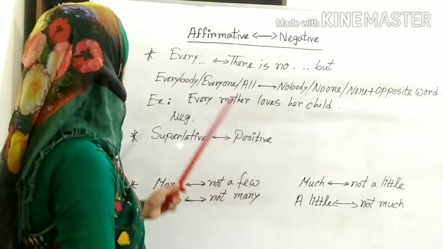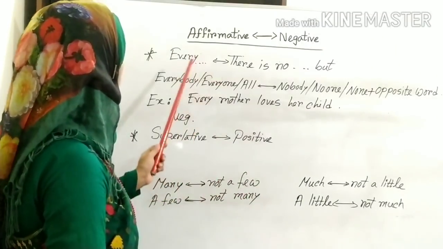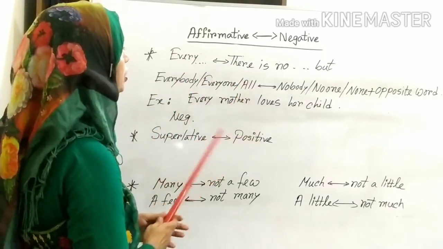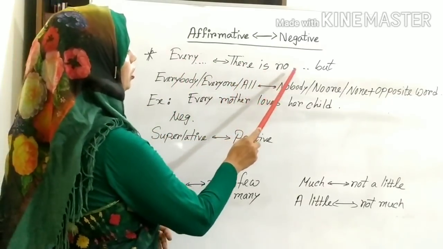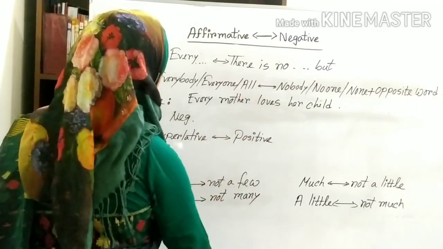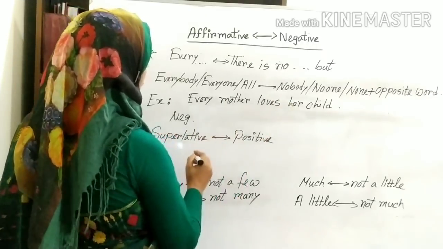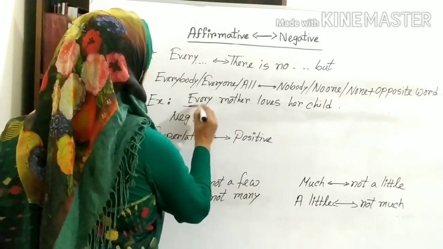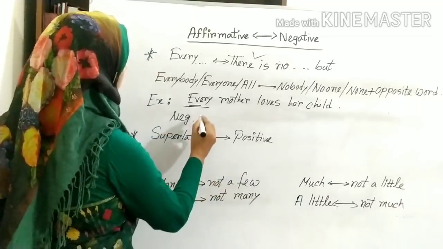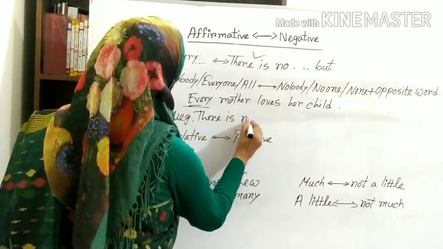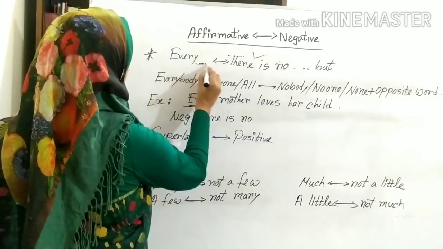Another rule. In affirmative sentence, if you find every, then in negative sentence you can use the rule there is no ... but. Here is the example. Every mother loves her child. Instead of every, you will write there is no. Then subject will be same.